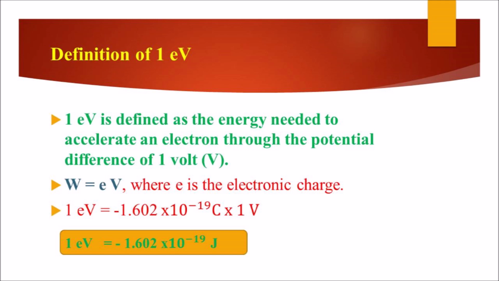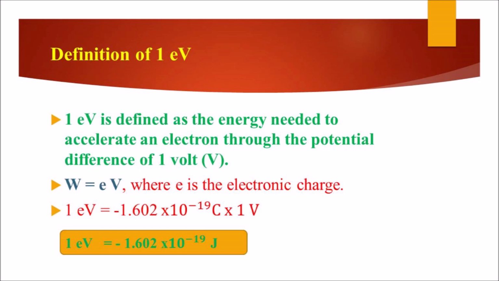I just mentioned in the previous slide, eV is the unit for work function and also said that work function is a kind of energy. If work function is a kind of energy, how do we talk of the units as eV, electron volts? Actually, whenever we are expressing energy at atomic levels, we are talking of energy in lower values. Joule is going to be a very big unit for measuring energy at atomic levels. Thus, the smaller unit for energy at atomic levels is electron volt, eV.